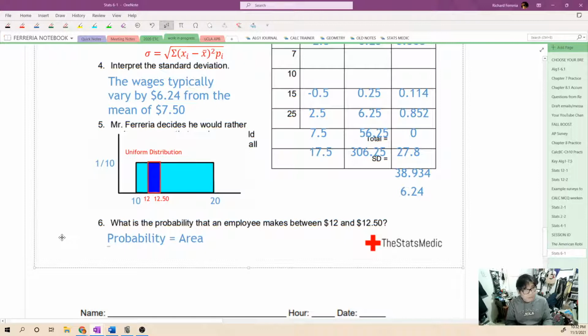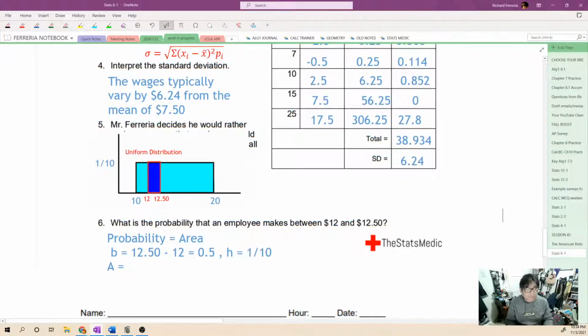And to get the area of a rectangle, we have to figure out the base of the rectangle, which is the distance from 12 to 12.5, which is 12.5 minus 12. That's 0.5. The height of this rectangle here is going to be 1/10. The height of anything here is going to be 1/10.